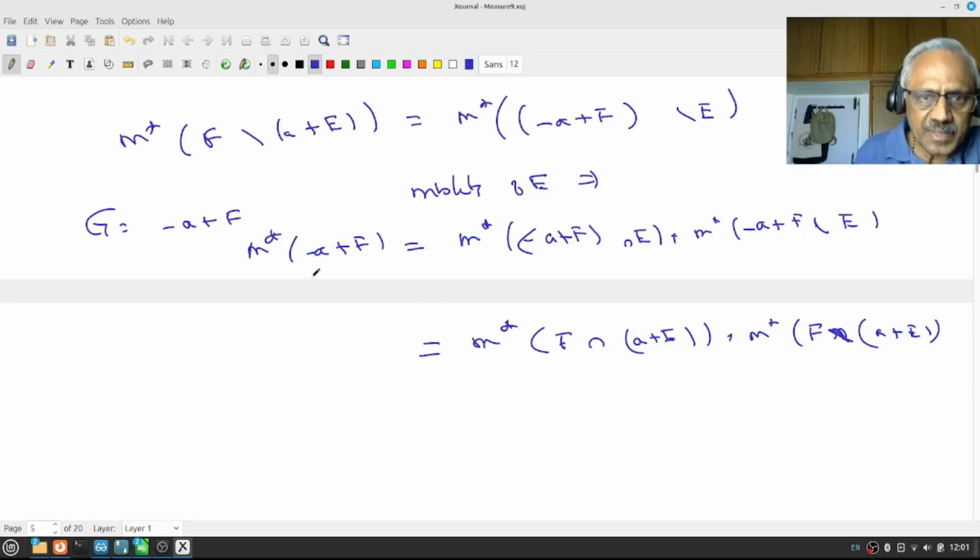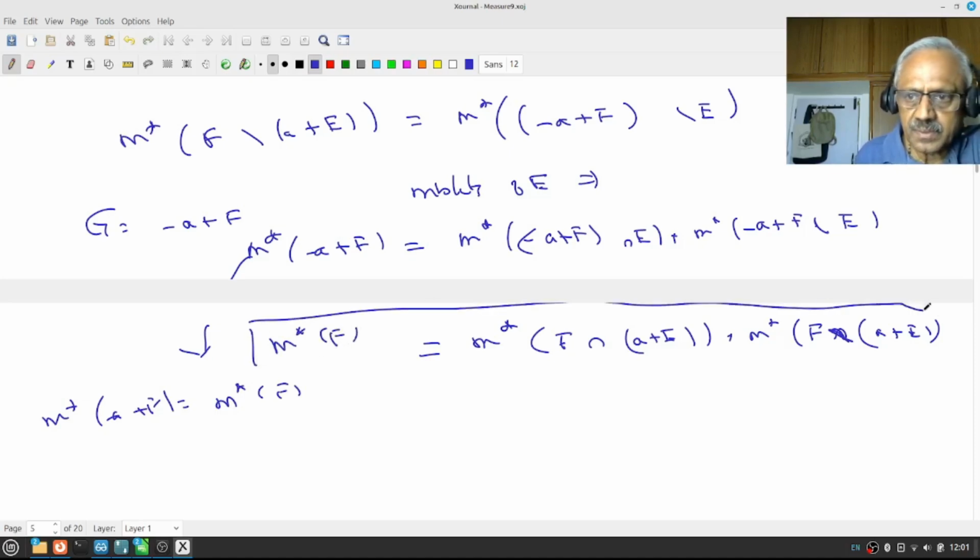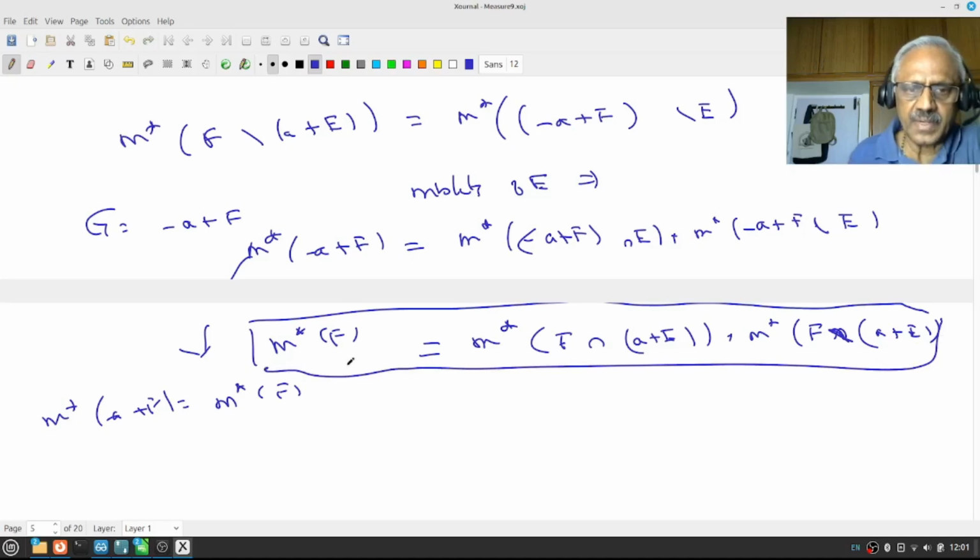But by translation invariance, the left hand side, that is m star of minus a plus f, is same as m star of f. So we have proved m star of f equal to this. For any test set f, a plus e cuts it into two pieces and their outer measures add up, right? So this shows that a plus e is measurable.